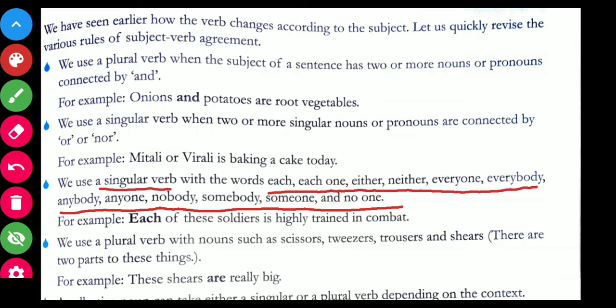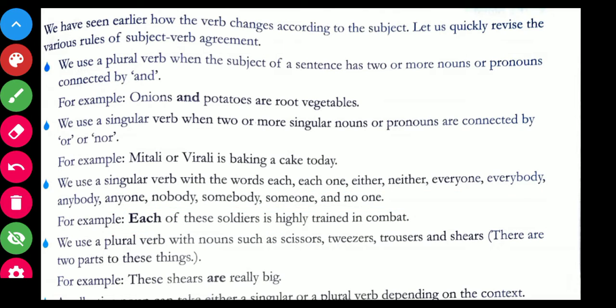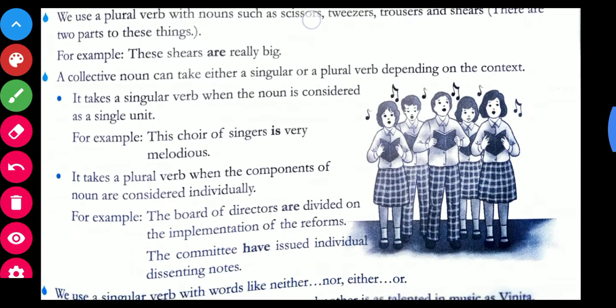So see over here in the book, each of these soldiers is highly trained in combat. We have "each" over here, so "is" is in the singular form. Okay. Now let us take the next one.